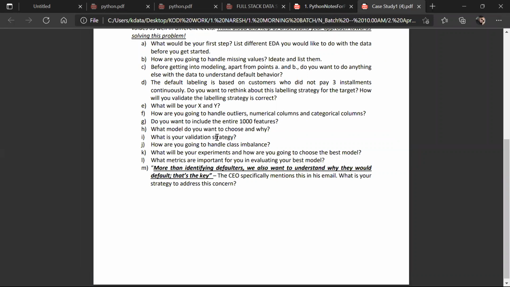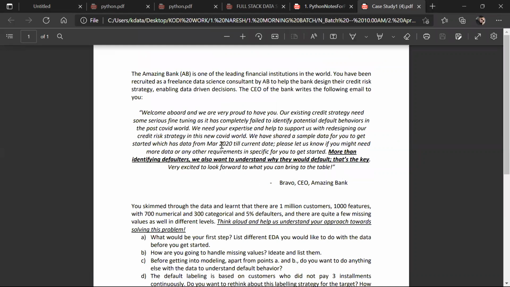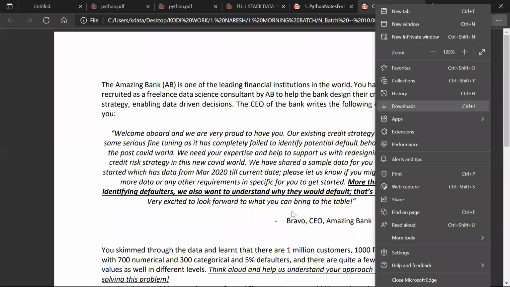What model do you choose if the use case is regression? Now let me ask you one question, guys. Is this use case regression or classification? Let me zoom in so that it is more visible. Now read well.